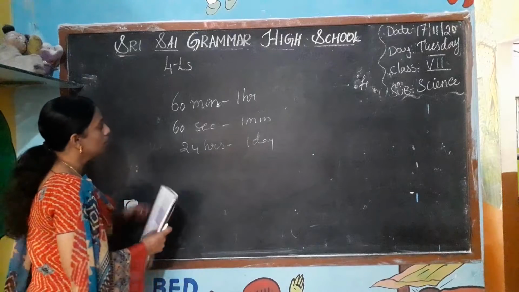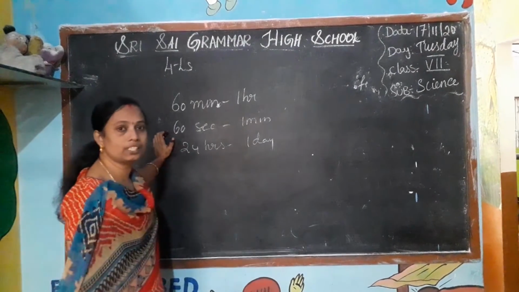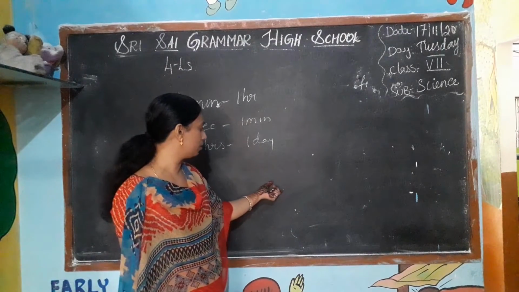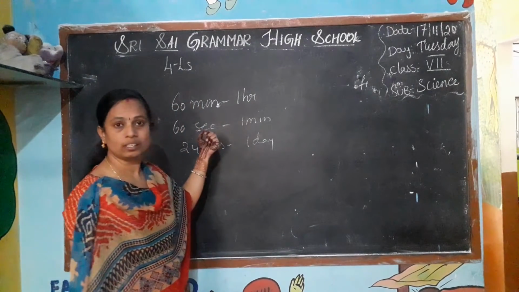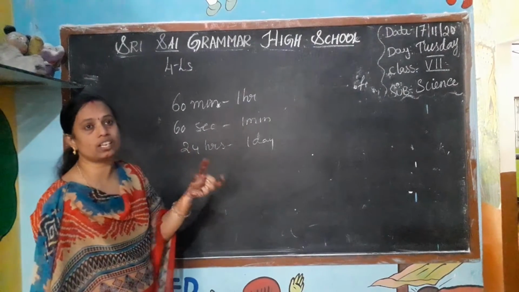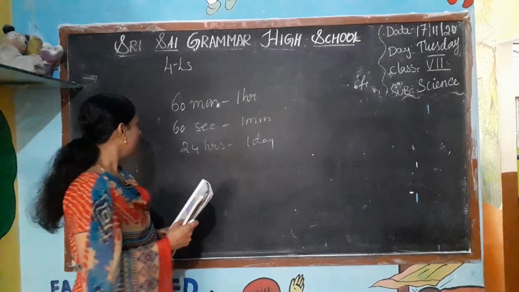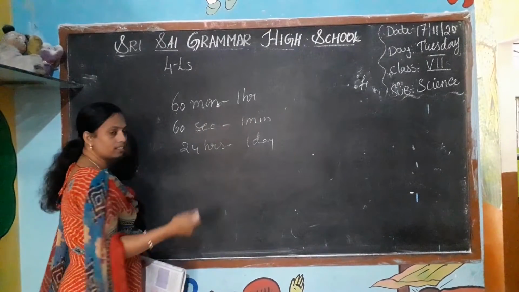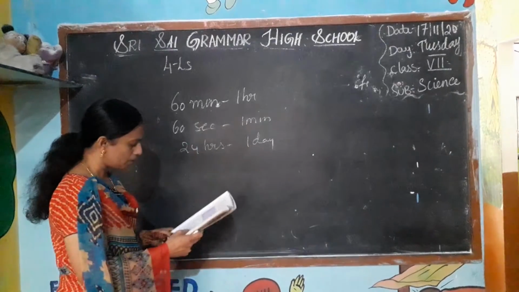Okay, and also, what is the basic unit for the time? For the smaller one, we are using the seconds. When we are in the sports, like in the games, we are using the seconds. And when you want to see the larger units, we are using the minutes and hours. And you know this, 60 minutes is equal to how many? And 60 seconds is equal to, you have already learned in the 5th class also.